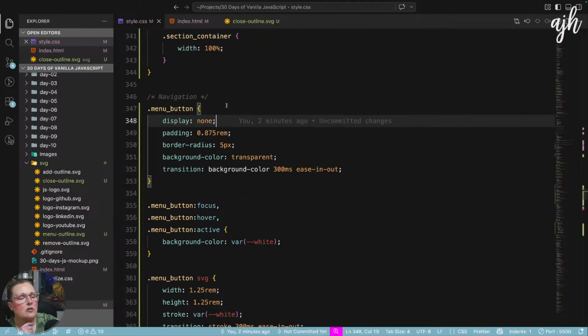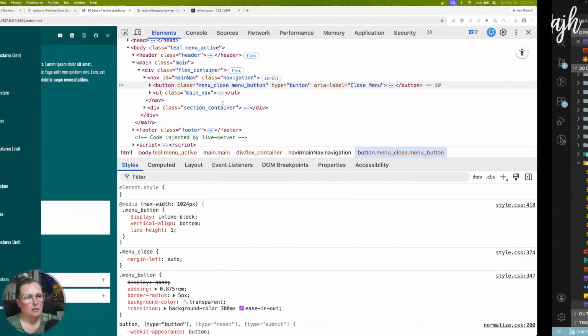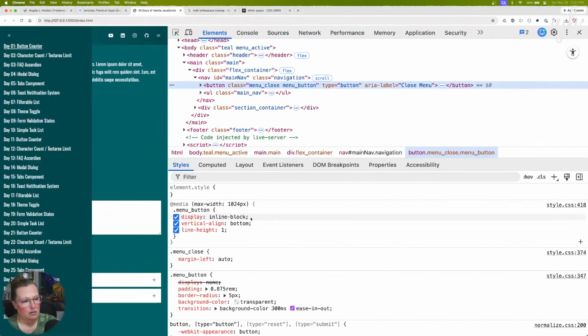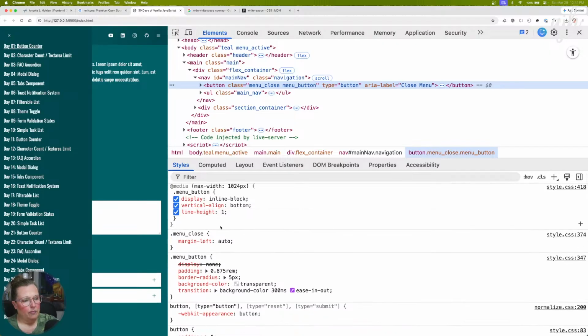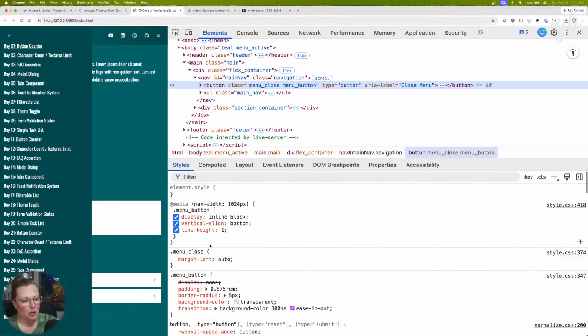The buttons are display inline block, right? They're still display inline block, yeah. Vertical align, line height. It's got enough specificity here in the browser, right? There's nothing overriding it.